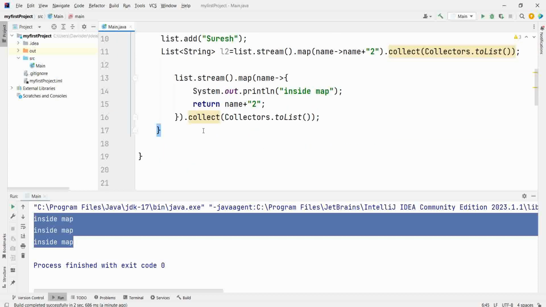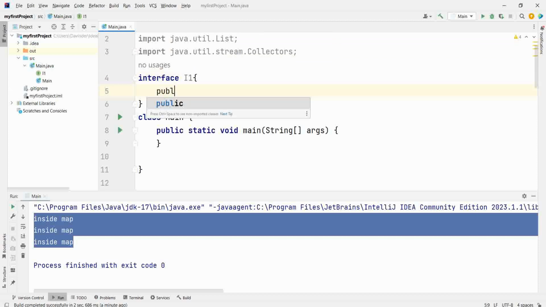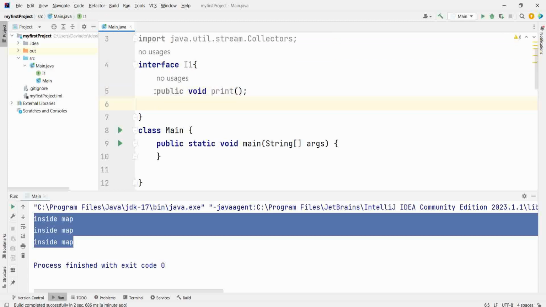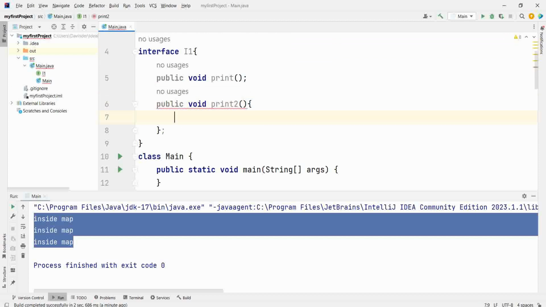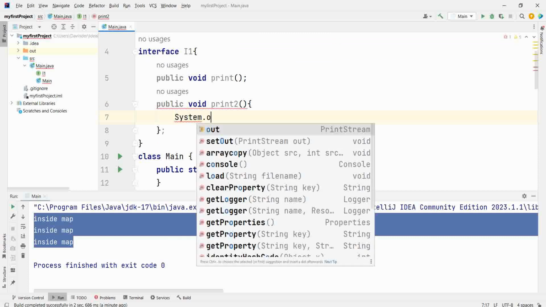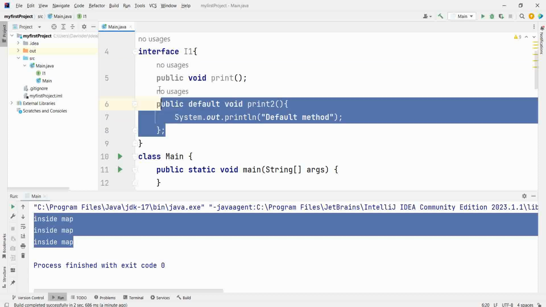Let's say you have an interface, you have a method. This is a functional interface. Now you have another method in which you want to give the definition. This is not allowed within the interface, but if you declare it with the default keyword, now this is allowed.